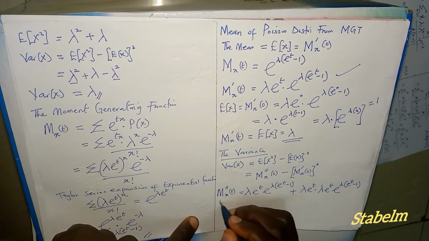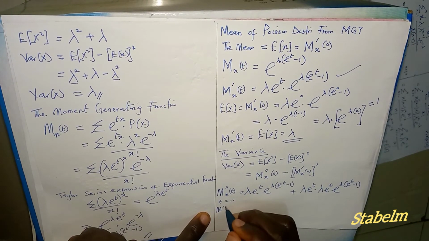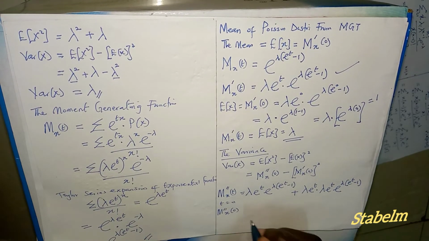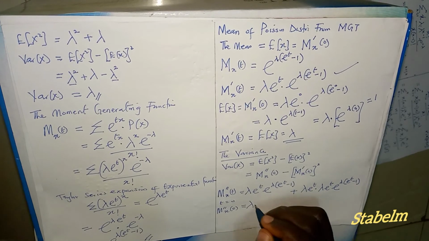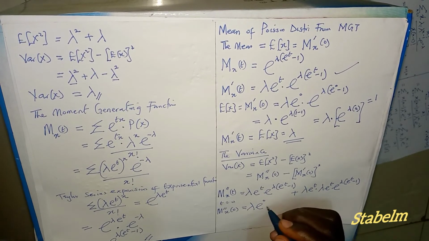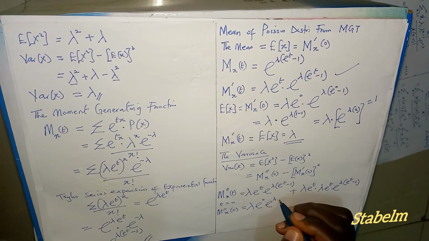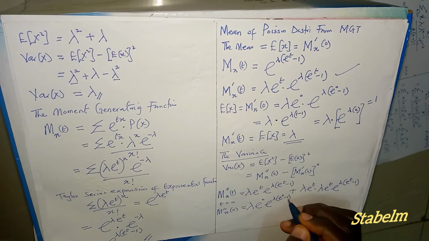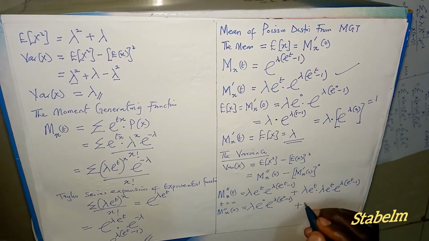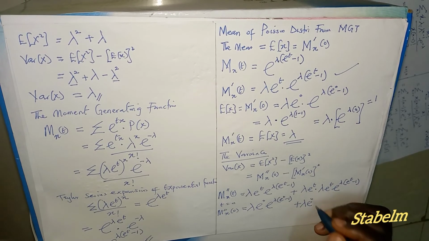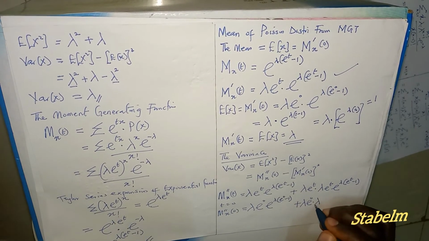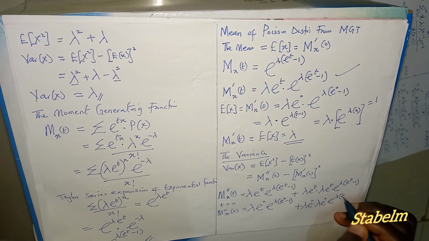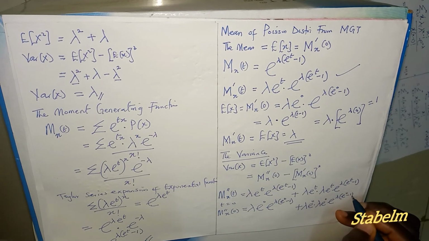And when t equals 0, we have M prime prime X of 0 equals lambda exponential 0 exponential lambda into bracket exponential 0 minus 1 plus lambda exponential 0 multiplied by lambda exponential 0 exponential lambda into bracket exponential 0 minus 1.